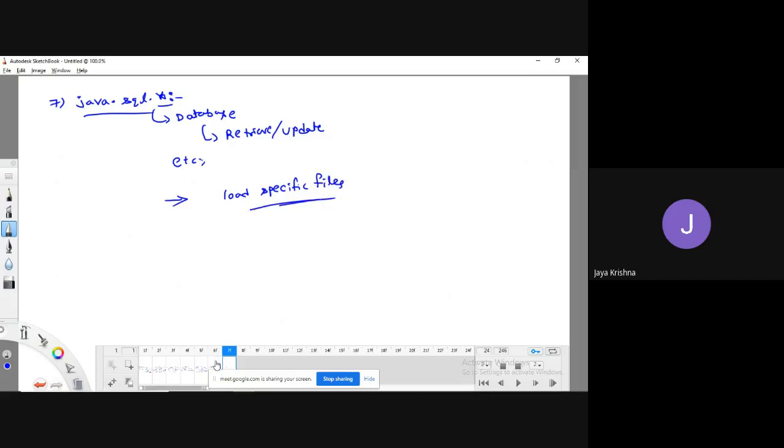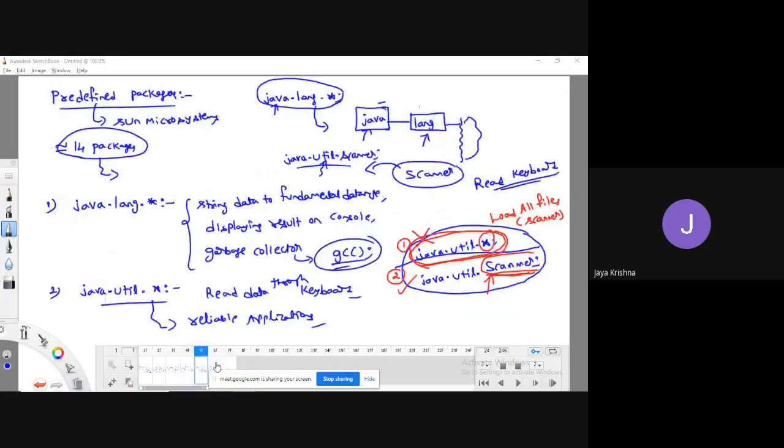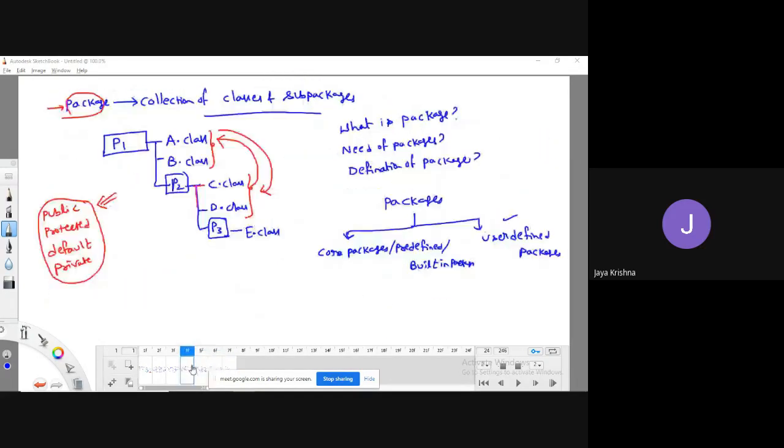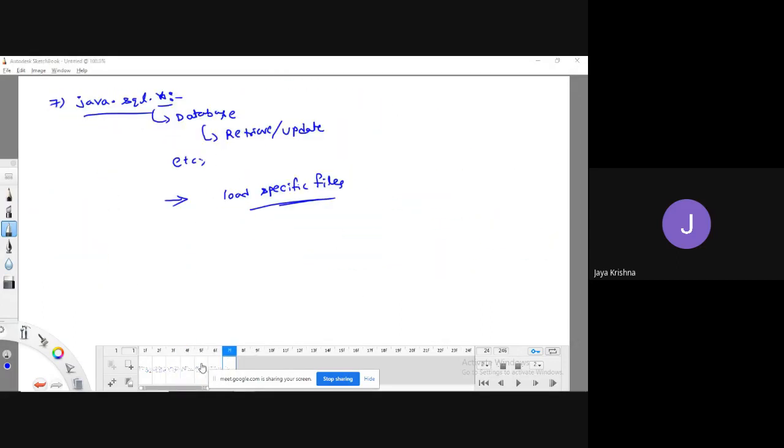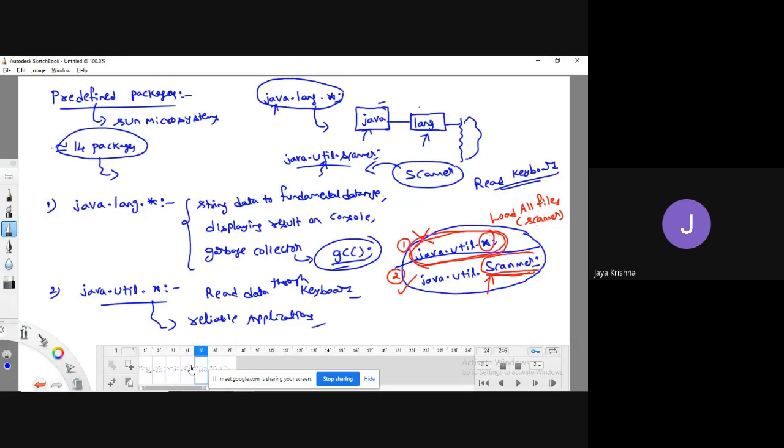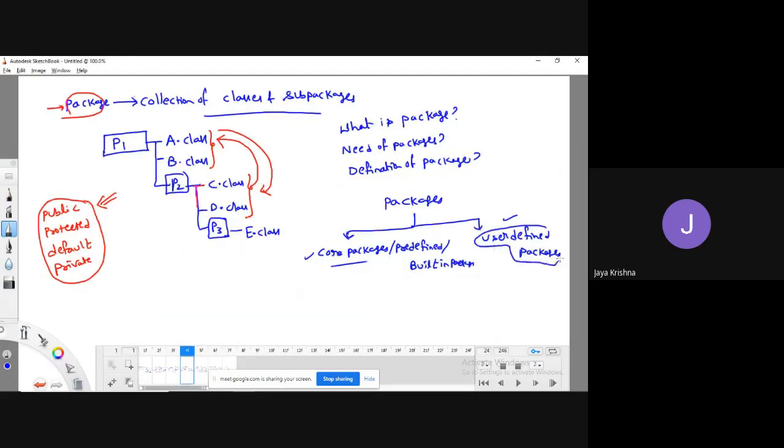Okay, fine. So generally there are core packages and user defined packages. Core packages I have explained. In the next class, I'm going to explain the user defined package. This is very, very important.